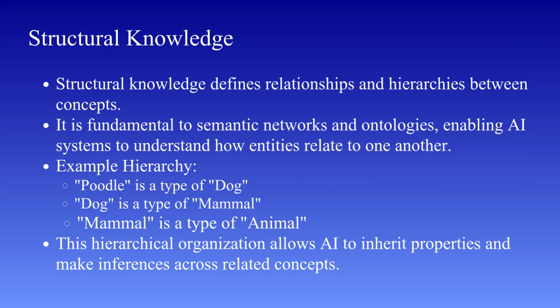For example, a poodle is a type of dog. A dog is a type of mammal. And a mammal is a type of animal. This creates a structured relationship between concepts. Now, why is this important?